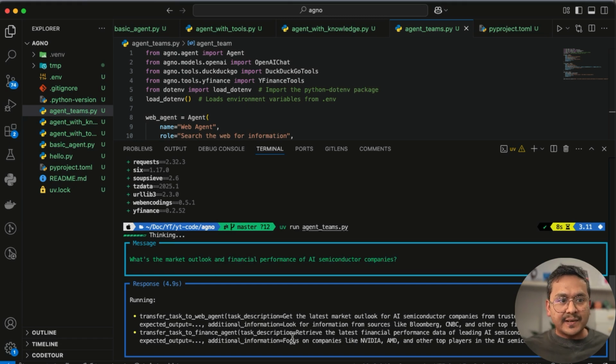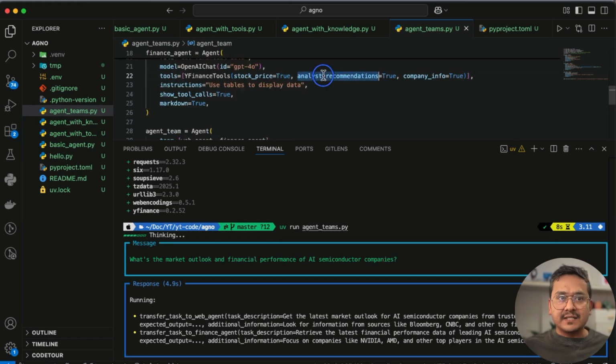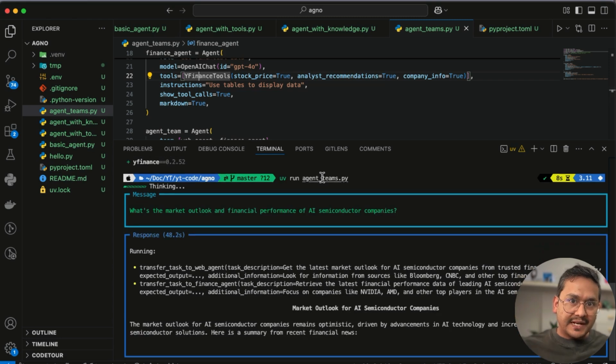And you can see here additional parameters, focus on companies like Nvidia, AMD, and other top players in the AI semiconductor space. The agent is already taking care of those. And here in the tools, you can see analyst recommendations equals true. You can go inside this finance tool and see the different parameters that AGNO uses under the hood. There are many other parameters also being used.